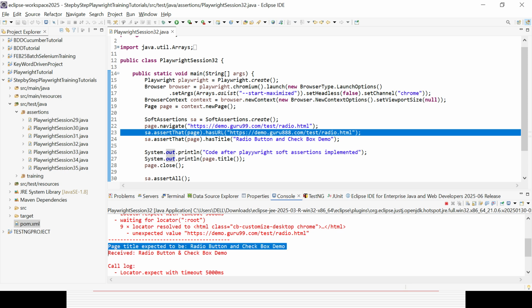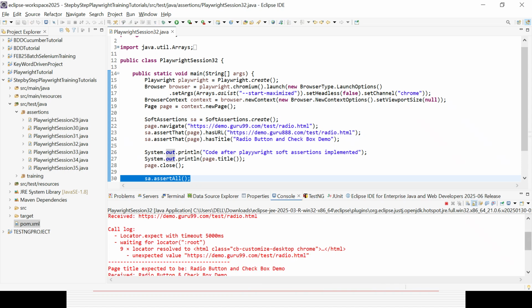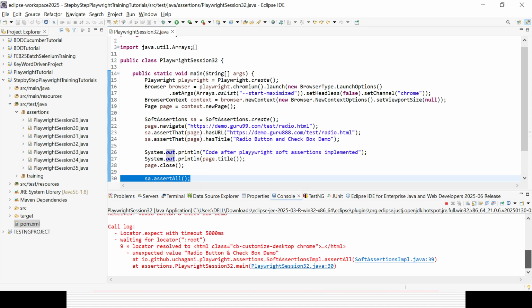Second failure, page title expected to be radio button and checkbox demo, but it is coming as radio button ampersand checkbox demo. Again, it is waiting for 5 seconds. So that is the way you can deal with that. And the line number is also shown where it is failing. Right here also you will be able to get the line number. All the failures it will also show you.